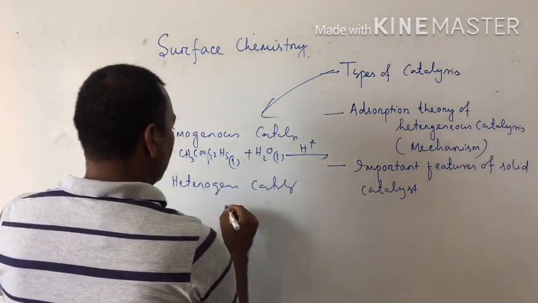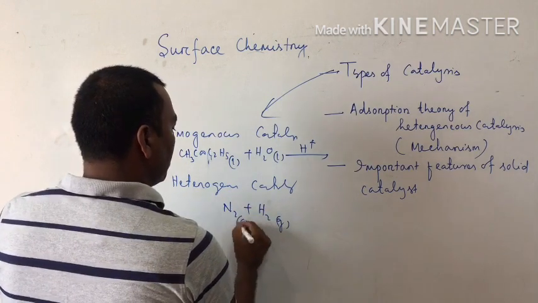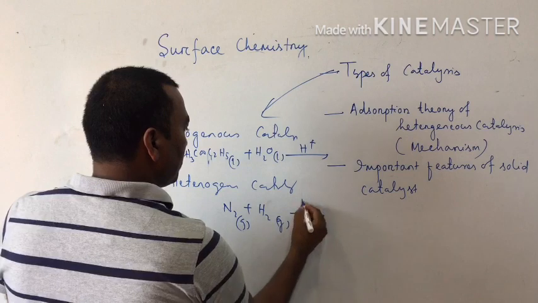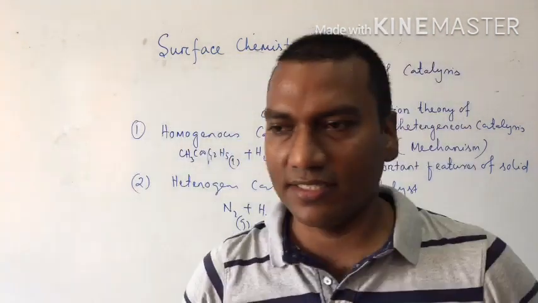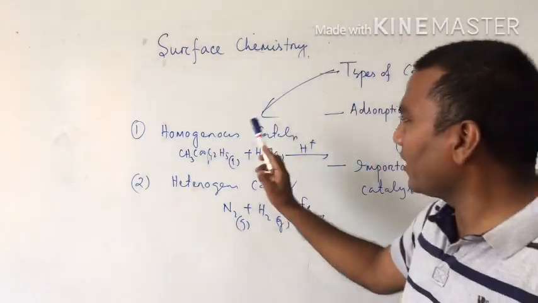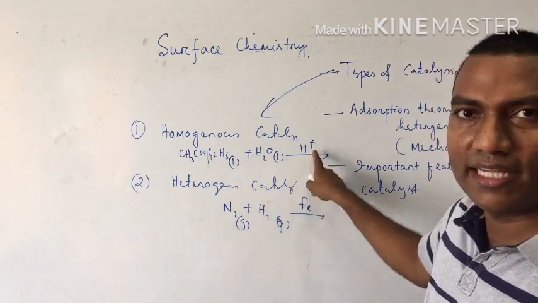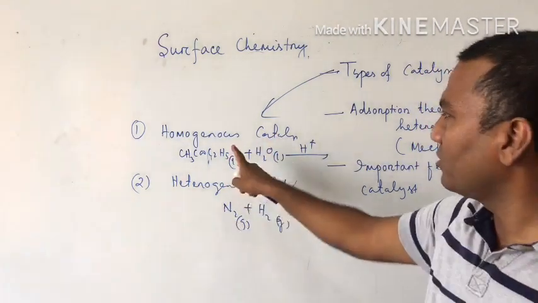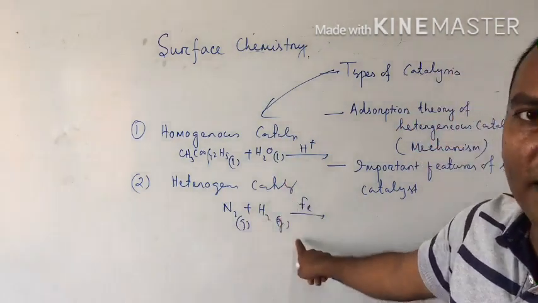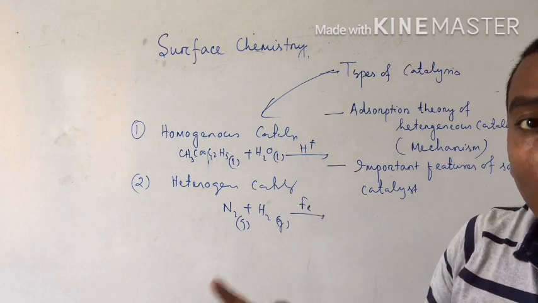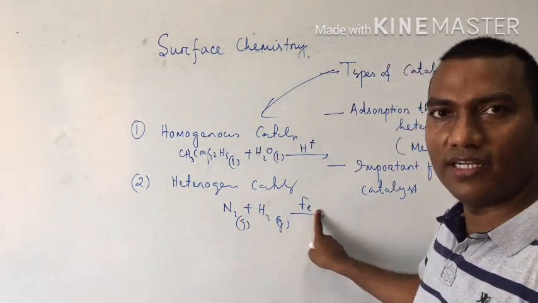But heterogeneous, suppose N2 and H2 are gas, they give the product, and iron is the catalyst. So you remember, homogeneous catalysis means the catalytic reaction in which both the reactant and catalyst are in the same phase. But when the reactant and catalyst are in different phases, this is called heterogeneous catalysis. So you see, the reactants are gas, iron is solid.